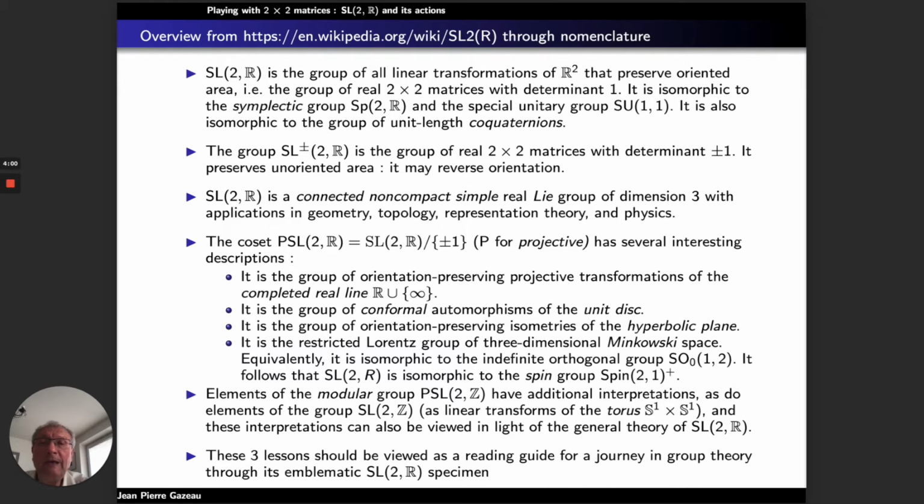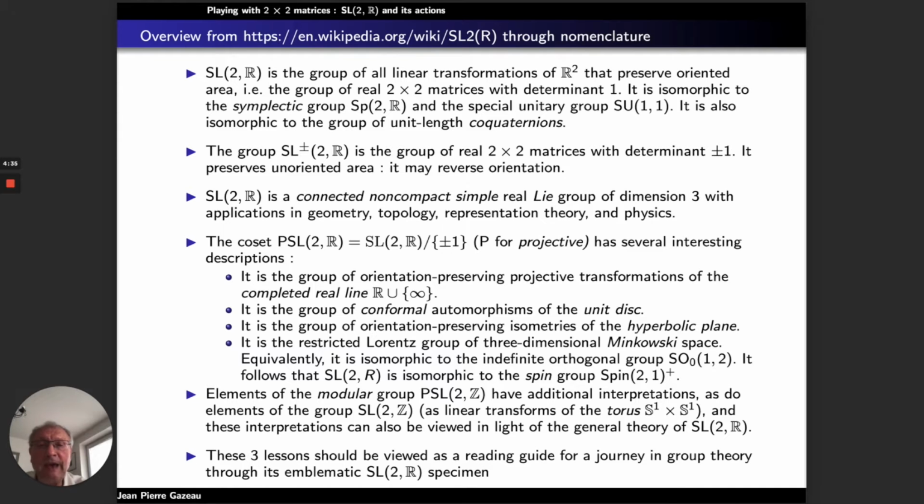Now you have, besides SL2R, what we call the group SL plus or minus 2R. It is a group which contains SL2R, but now we release the condition determinant equal to 1. Now we add the possibility to have a determinant equal to minus 1. So this group preserves unoriented area. That means it may reverse orientation.